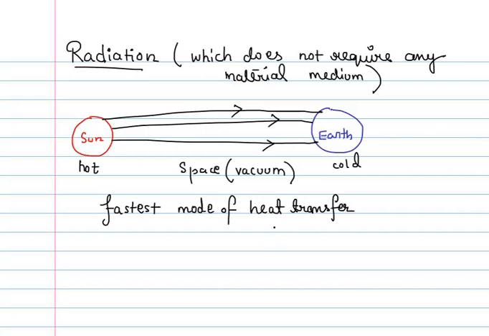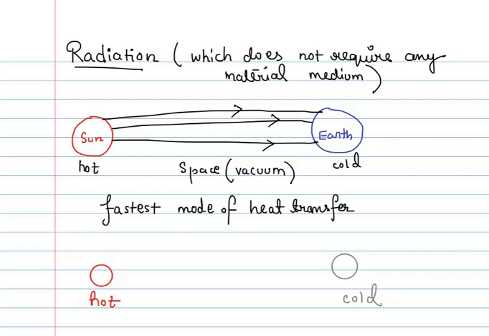The radiation or the radiant energy always travels from the hot body to the cold body along straight lines in the form of waves. And these waves can pass through vacuum, just like light waves do. So if I represent a hot body and a cold body, here I have a cold body and here I have a hot body.